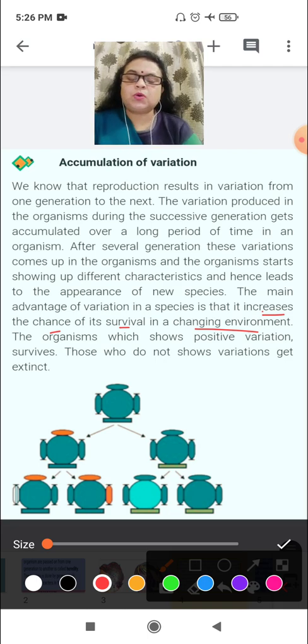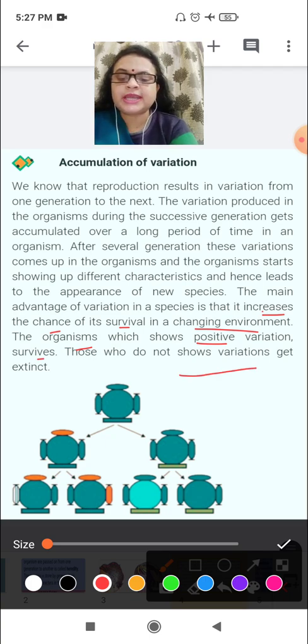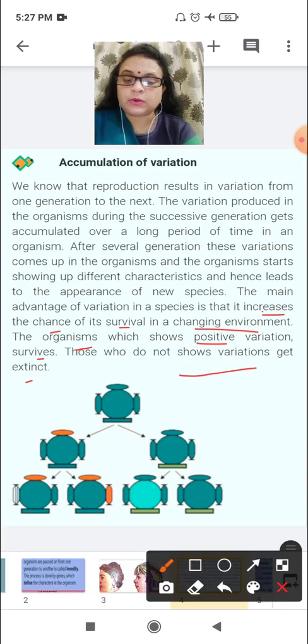The organism or group of species also has to change to adapt to the changing environment. If they do not show positive variation, what will happen? The organism which shows positive variation will survive. Those who do not show variation become extinct and disappear. So that is the benefit of sexual reproduction, because of the accumulation of variation, which is very important for the survival of the species.